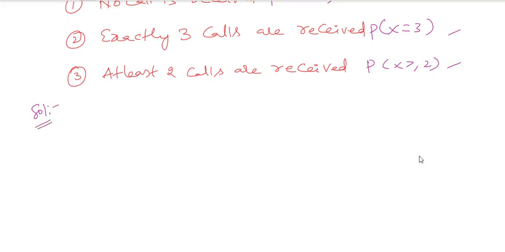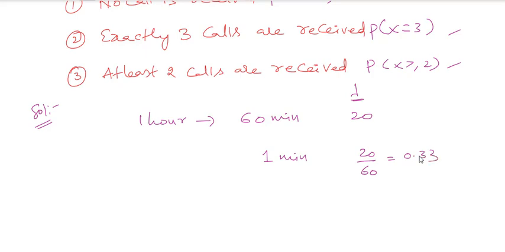During 1 hour, they told us that 1 hour means 60 minutes. Am I right or not? So I need to calculate the lambda value. We get 20 calls in 60 minutes. For 1 minute, it is 20 divided by 60, which is 0.33.